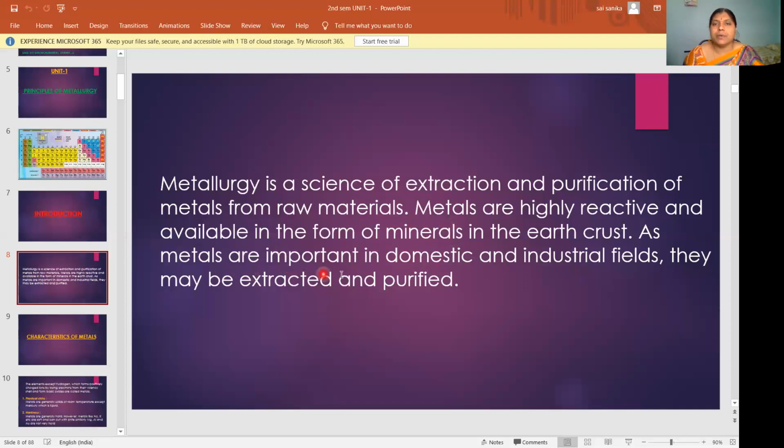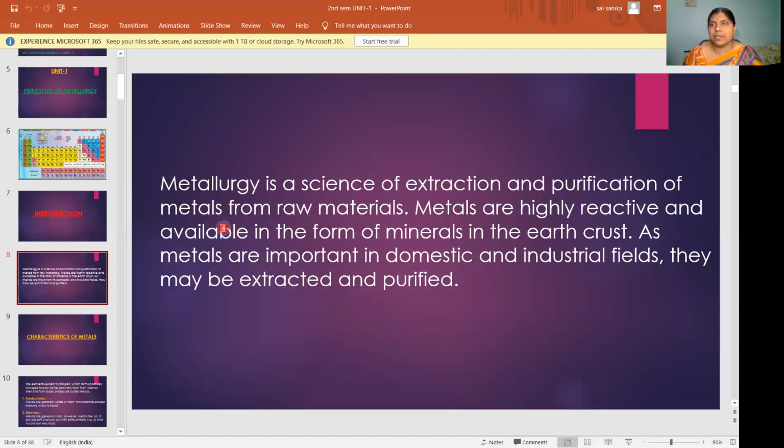As metals are important in domestic and industrial fields, they are extracted and purified. Metals are important for domestic as well as industrial purposes, so we extract and purify them. So that is the introduction to metallurgy.